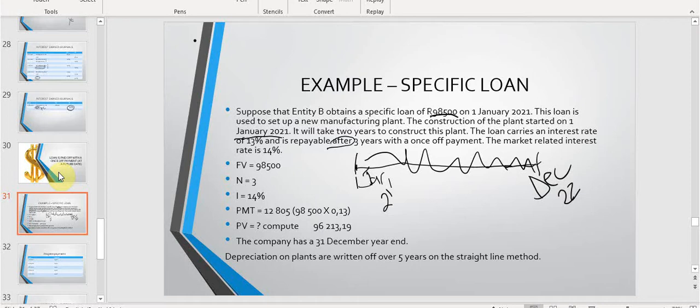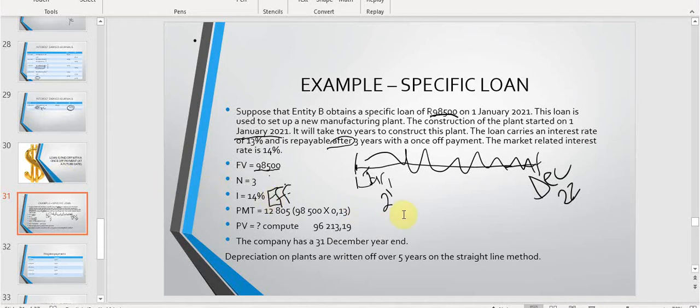So we start by saying the future value is 98,500 because this is the amount that I will have to put down after 3 years have lapsed. I need to give them 98,500 in one shot, and that will be after 3 years. The I will always be the market rate. So please remember that the effective rate is the market rate, and you need to use an effective rate when you calculate your borrowing cost.